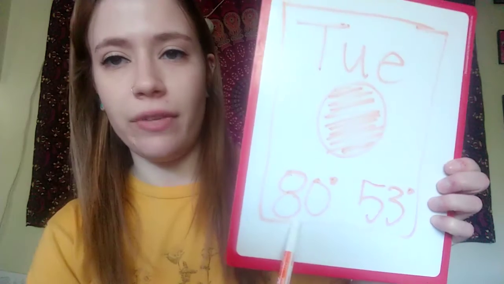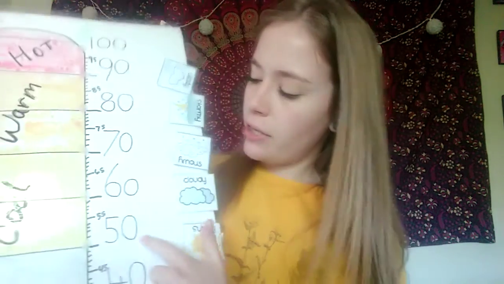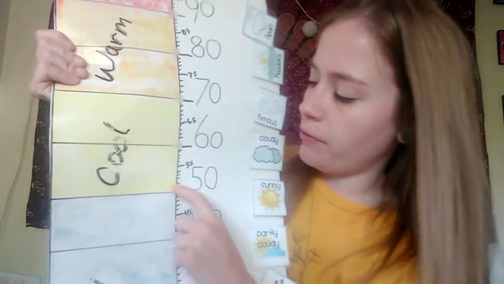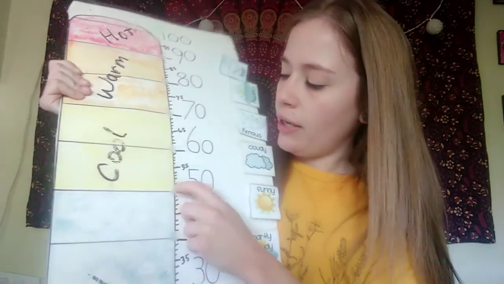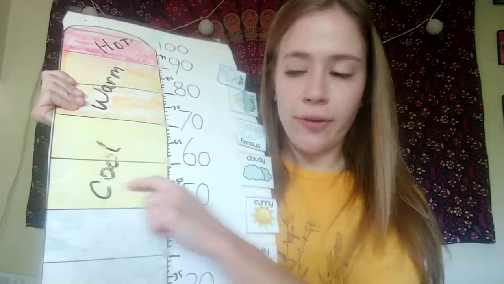Okay, so if 80 degrees is our highest temperature of the day, that means 53 degrees will be our lowest temperature of the day. So let's take a look at that. So I can find 50 really easily, and I know 53 is between 50 and 55. So I'm just going to start at 50 and count up 3. So 51, 52, 53. And we just made it out of that cold range into the cool temperature range. So it will be a cool temperature tonight.